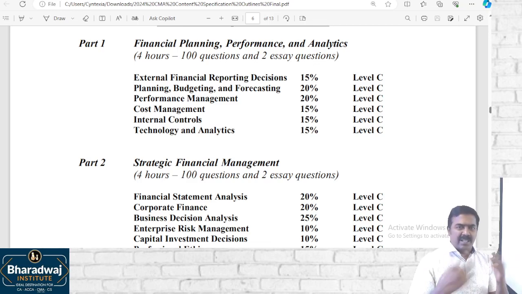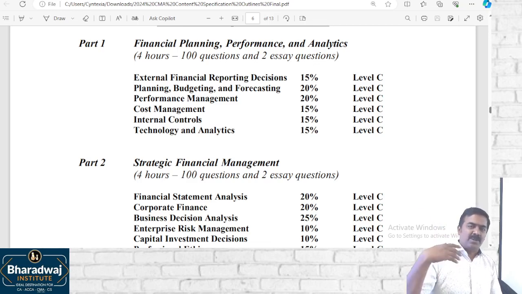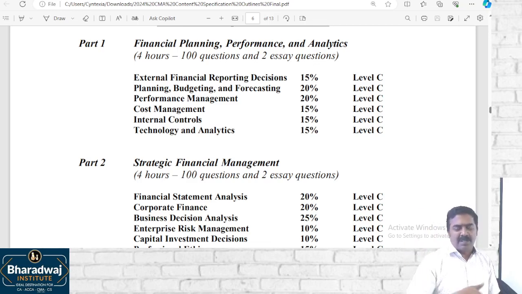MOU is not there. The MOU was, if you become an Indian Costing Institute member, you become IMA US also. IMA US becomes a CMA, and the mutual tie-up is not there now. Not there? Yes. Thank you, sir.